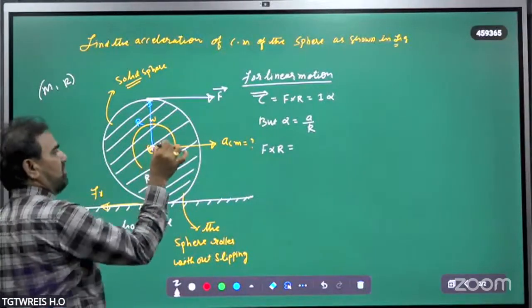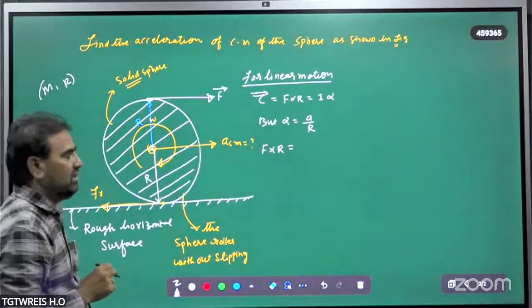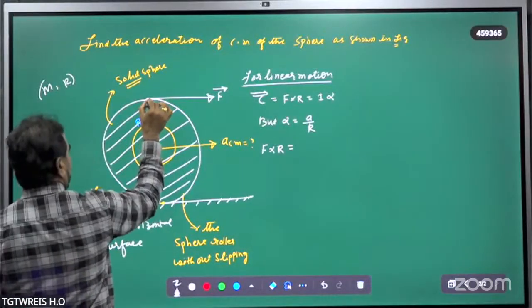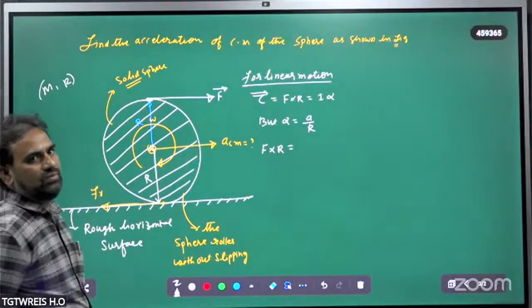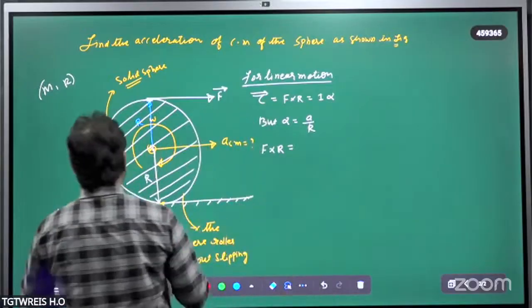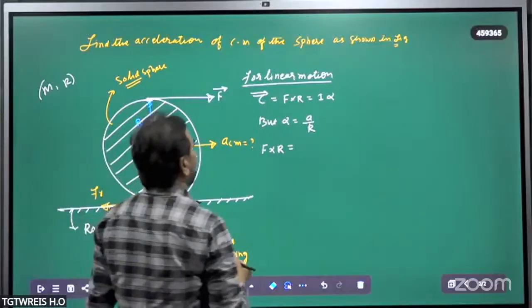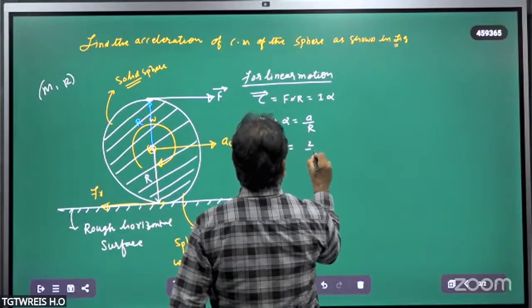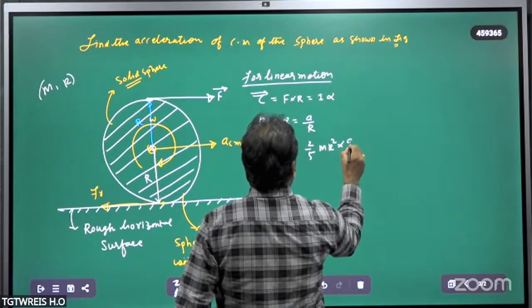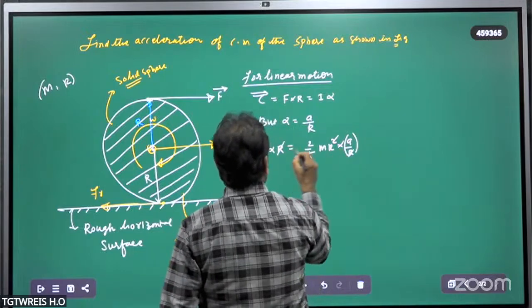The moment of inertia about the center of mass of the solid sphere is 2 by 5 MR squared. For linear motion, F times R is equal to I alpha, that is 2 by 5 MR squared times a upon R, so one R gets cancelled.